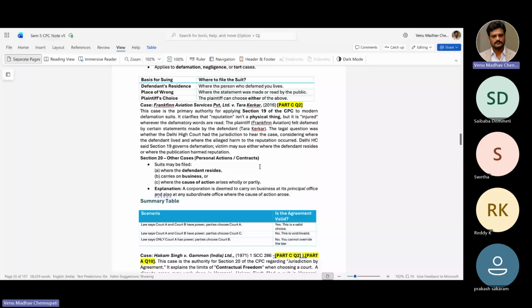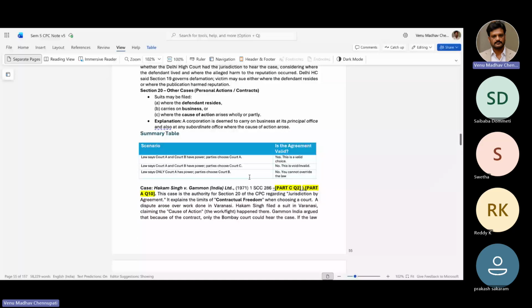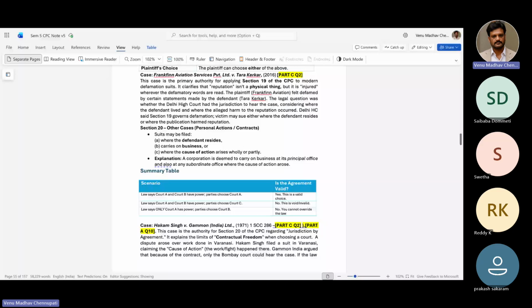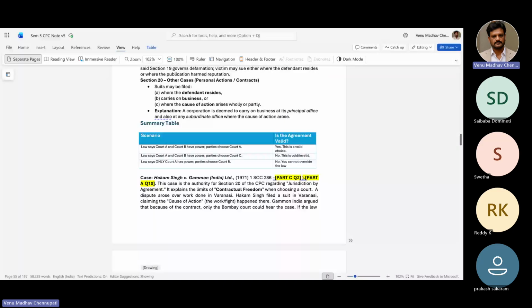So this case, Hakam Singh versus Gammon India, is basically dealing with section 20, okay, where this person Hakam worked in Varanasi. Hakam filed a suit in Varanasi claiming cause of action. Gammon India argued that because of the contract only Bombay court could hear the case.